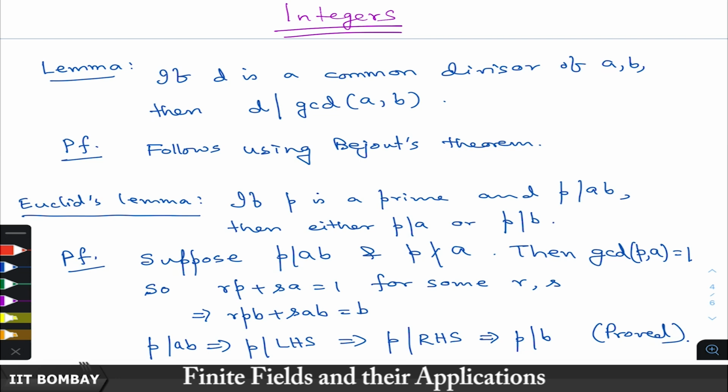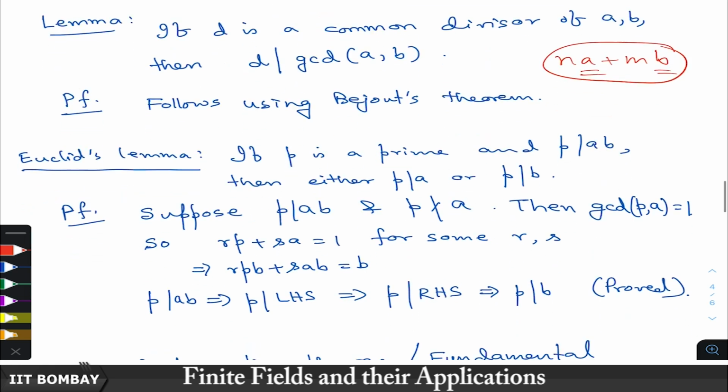So let us see this. One particular lemma says if D is a common divisor of A and B, then D divides the GCD of A and B. This directly follows from the proof of Bezout's theorem, because we have seen that the GCD has an expression of the form n times A plus m times B, and because any common divisor divides both A and B, it divides this also, so that it divides the GCD also. So this is obvious from Bezout's theorem.